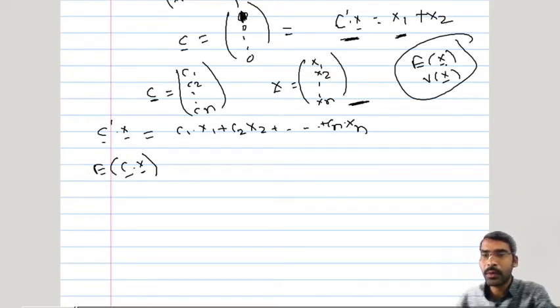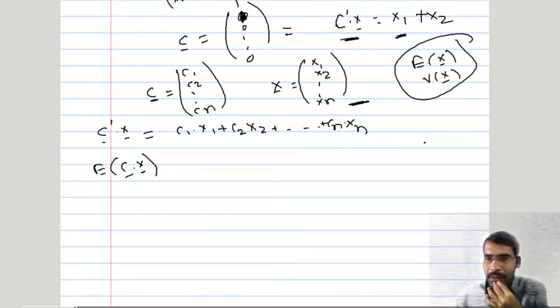Fortunately, by knowing only this expectation, we can calculate the expectation of this quantity. So the expectation of c prime x bar, which is a scalar quantity.